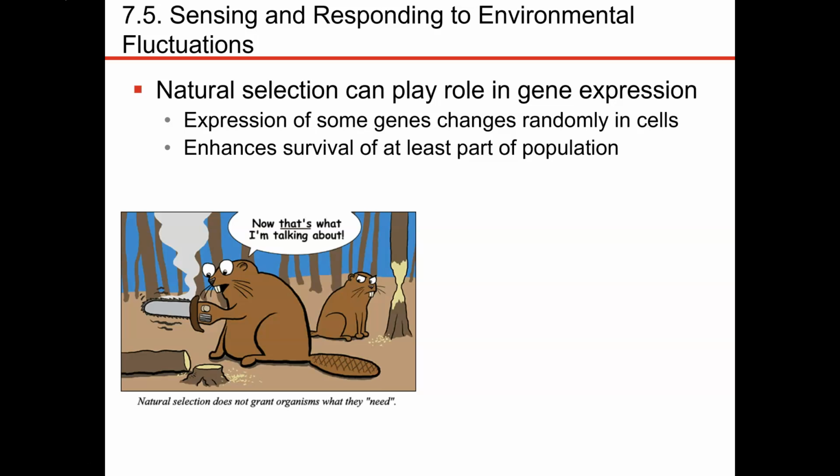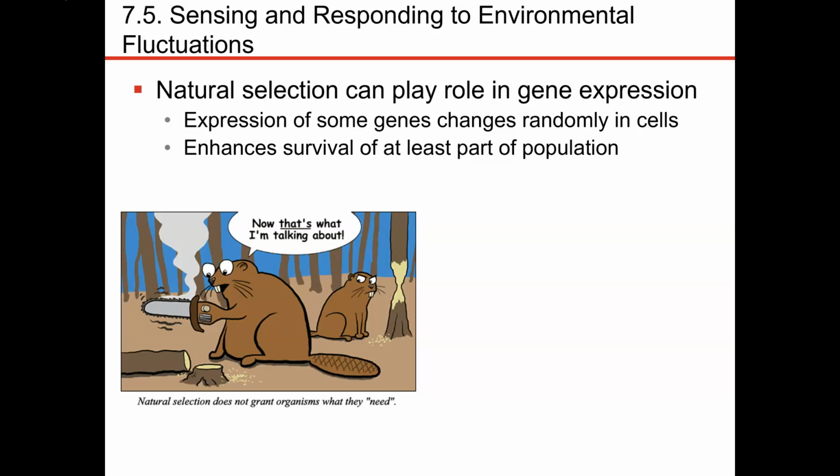And so when we talk about these changes, you have to look at the different roles that natural selection plays in gene expression. Natural selection is the selection of certain characteristics that are more beneficial to the environment that organisms are in. And the expression of genes can randomly change.